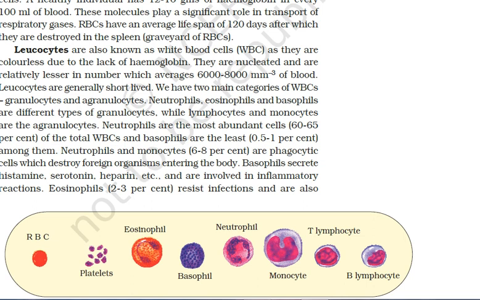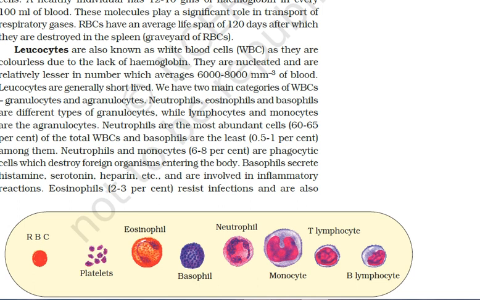Phago means engulfing of solid particles. So they engulf and destroy the solid foreign particles entering our blood. Therefore they are very important because they can phagocytose disease-causing microbes which are not required for our body.